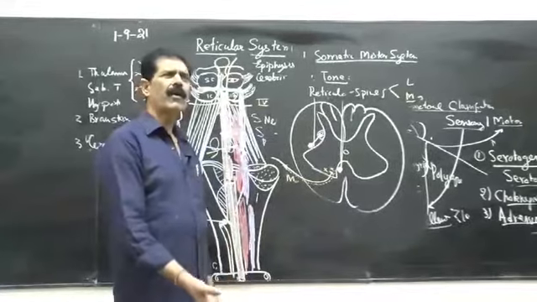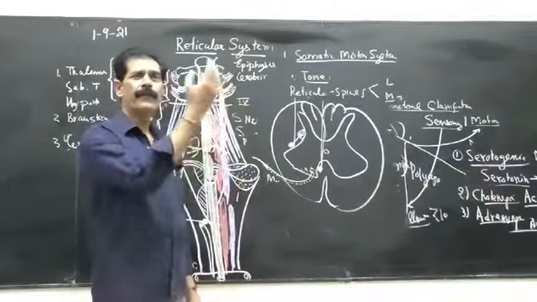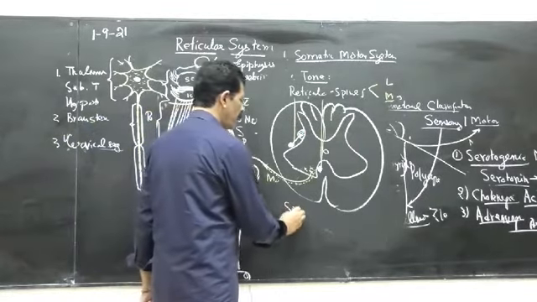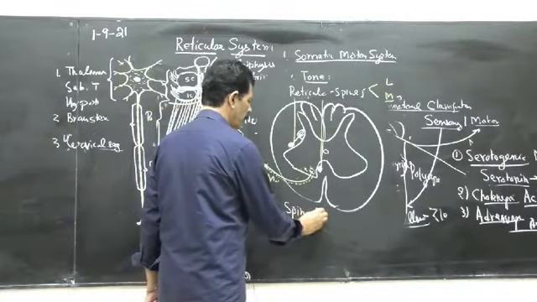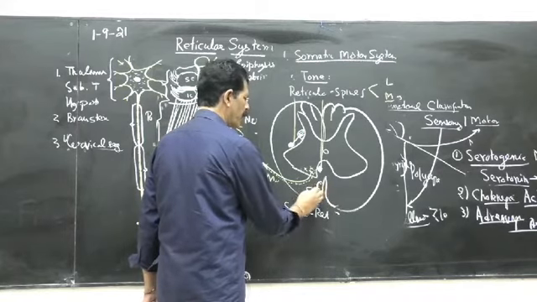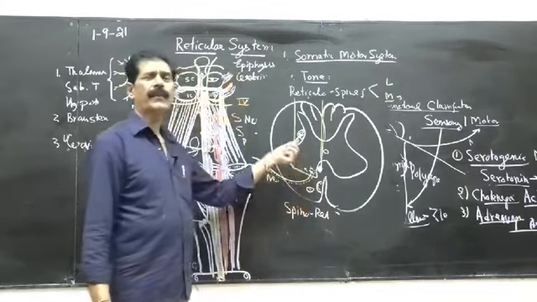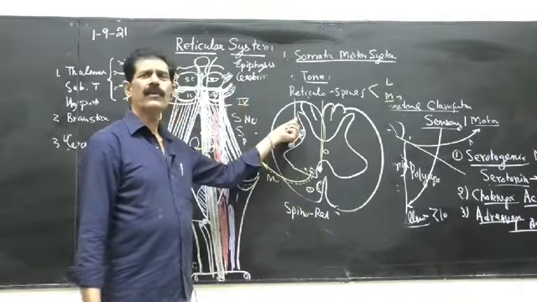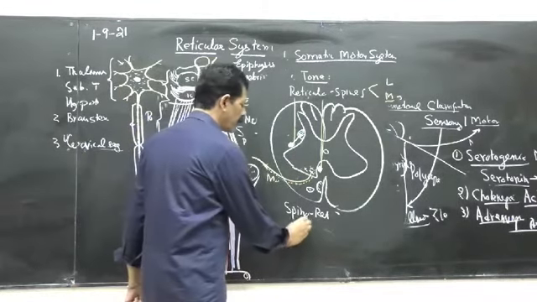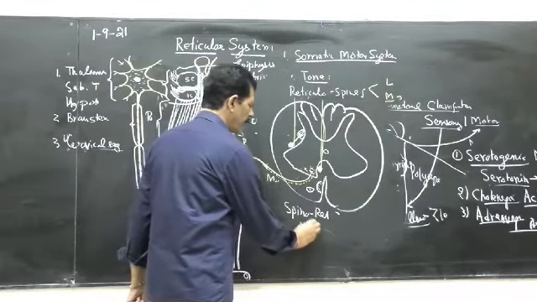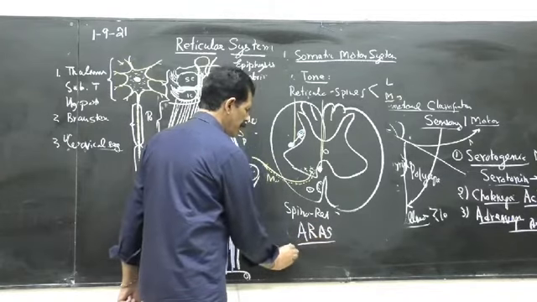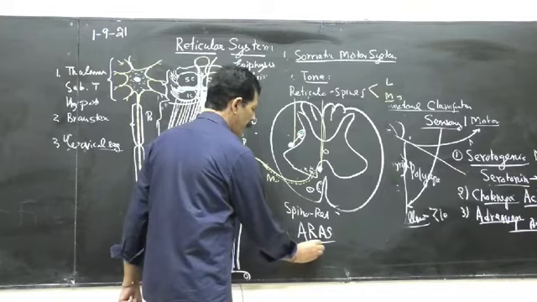Similarly, from the spinal cord, the fibers go up to the reticular formation. And what is the name? Spino-reticular. So spino-reticular tracts are also present in the anterior column. They go from the spinal cord to the reticular formation. So they are called the ascending type of the ascending reticular activating system.